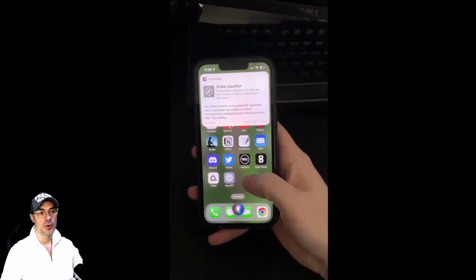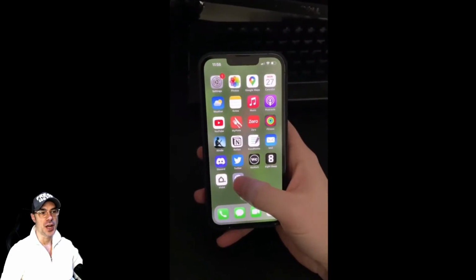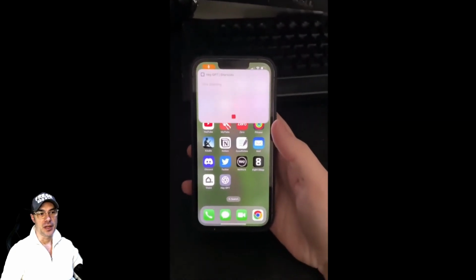Now, as promised, I'm going to show you a very cool hack where you can use ChatGPT instead of Siri on your iPhone.